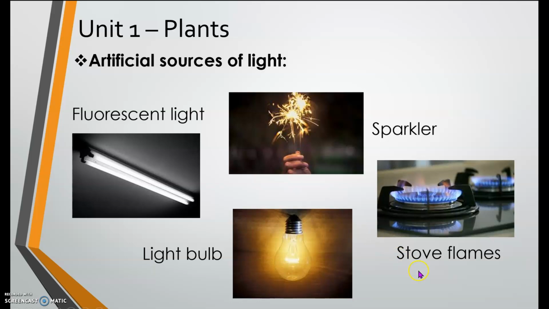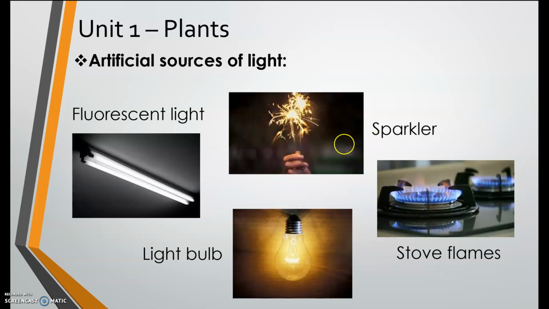Next one, repeat after me. Stove flames. Very good. So stove flames, we use this for cooking. When we turn it on, the fire is out and it produces light as well. And the last example here is the sparkler. Everybody repeat after me. Sparkler.